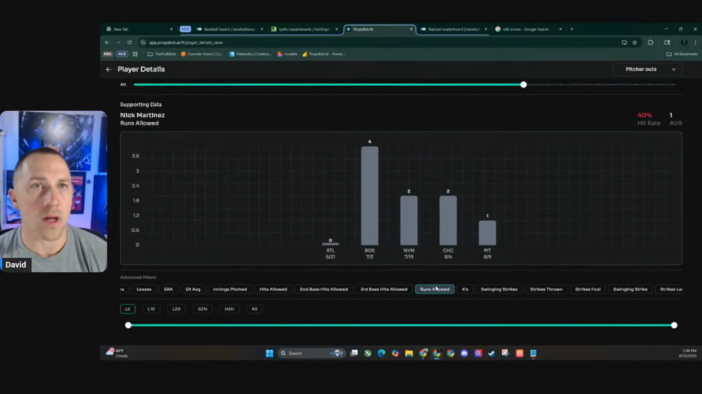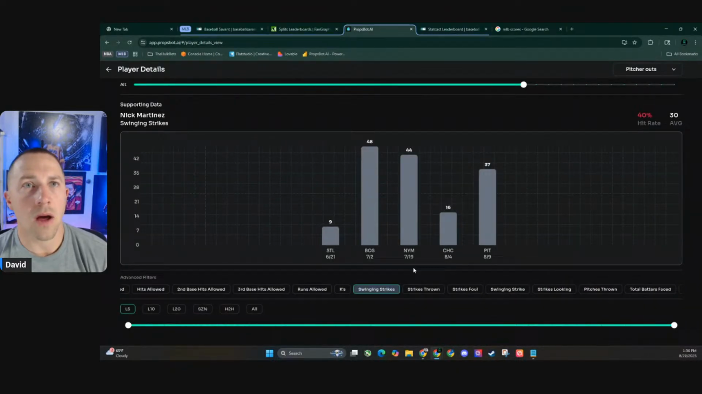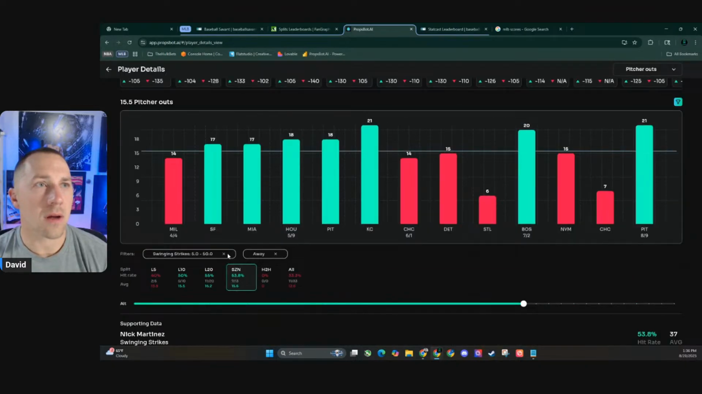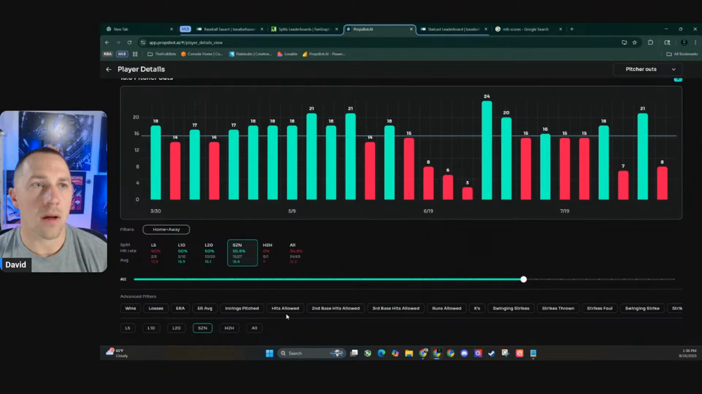Let's look at his runs allowed. He's pitched well. His ERA, his earned run average. So he got beat up by Chicago. How about no head-to-head data? Let's take a look at his strikes. Actually, I kind of want to see his strikes. Wait, did I close that? I didn't mean to do that.